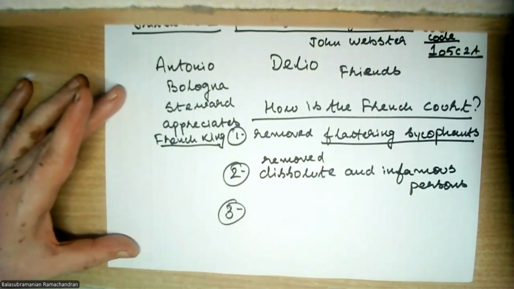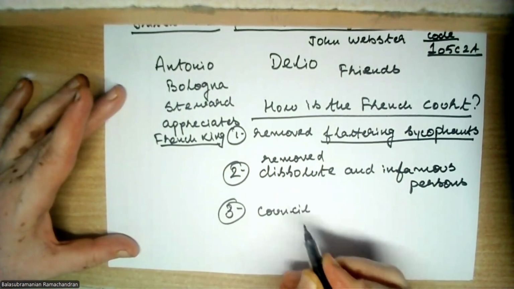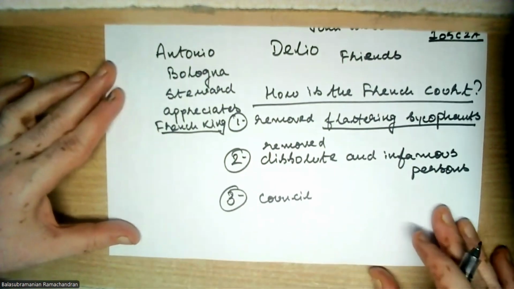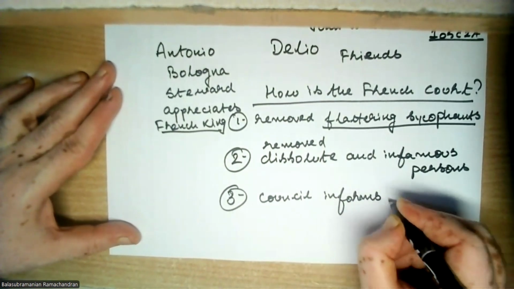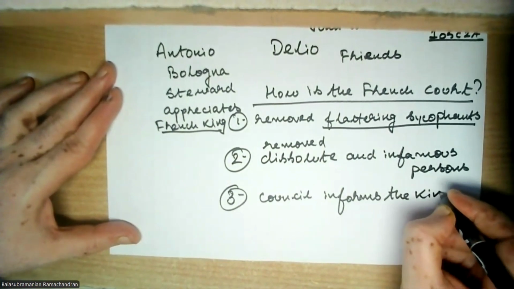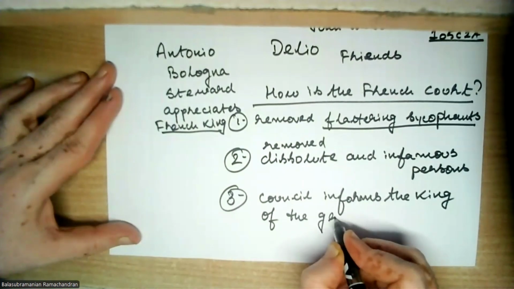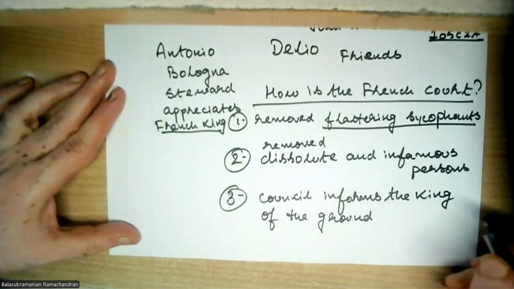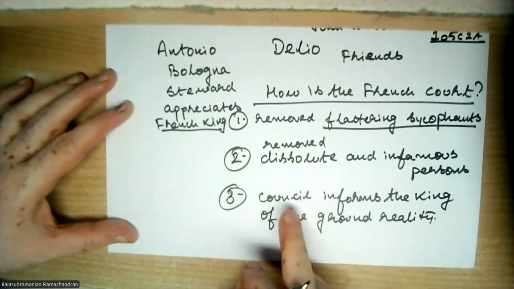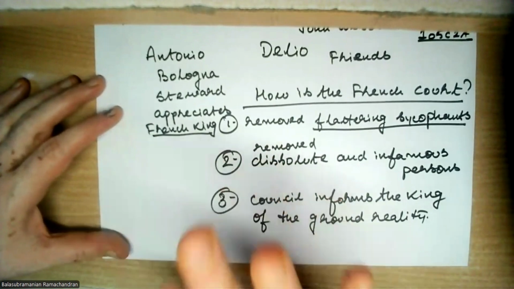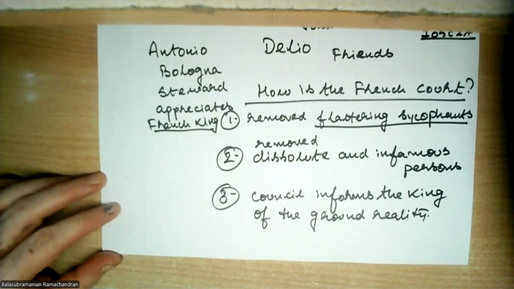The third point is he has created a council. Okay, a council is a group of people which informs the king about the ground reality. For example, if there is a policy that the French king has decided upon, let us assume that there is a law, this council will inform the French king about how effective that law is. So this is what the French king has done.